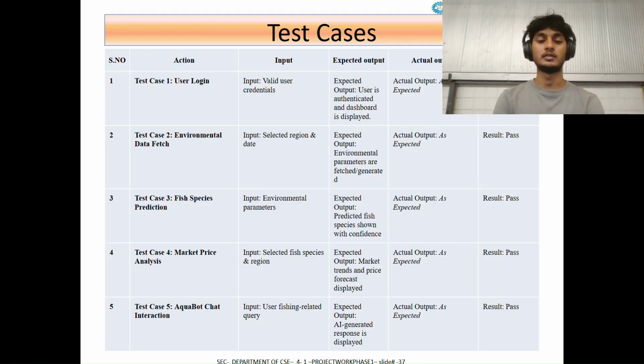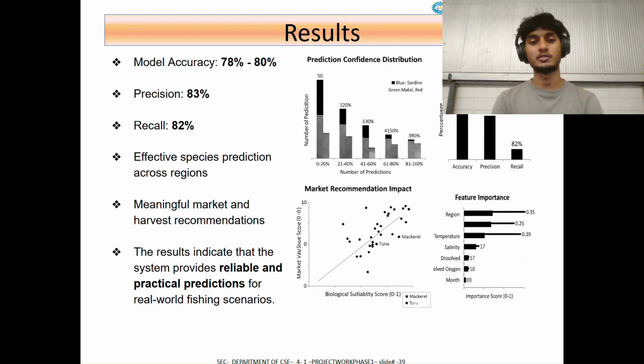The system is tested using multiple scenarios to validate prediction accuracy and system stability. The model has achieved an accuracy of around 78 to 80% with strong precision and recall. The results show reliable predictions and meaningful recommendations for real-world fishing.